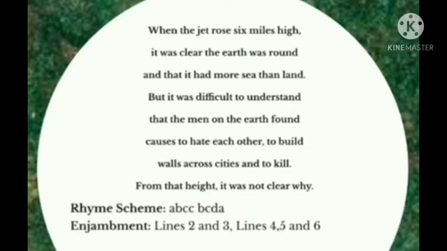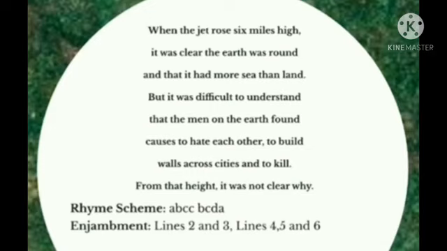In the last stanza of the poem, we are not getting the poetic device repetition and alliteration. We are just having enjambment and rhyme scheme. So first we can focus on enjambment. So in lines 2nd and 3rd, you can see it was clear the earth was round and that it had more sea than land. It is a singular sentence. It is conveying a singular meaning, but still the poet hasn't used any punctuation mark. So there the poet has used the poetic device enjambment. And in lines 4, 5 and 6, again we can see enjambment.